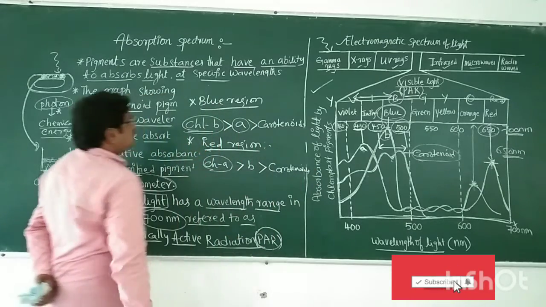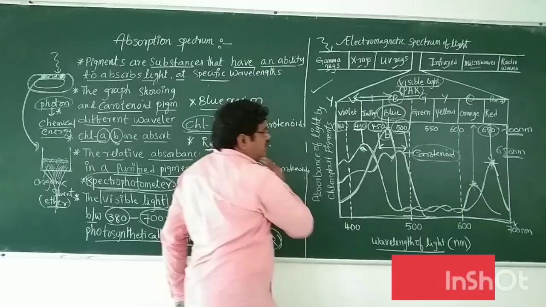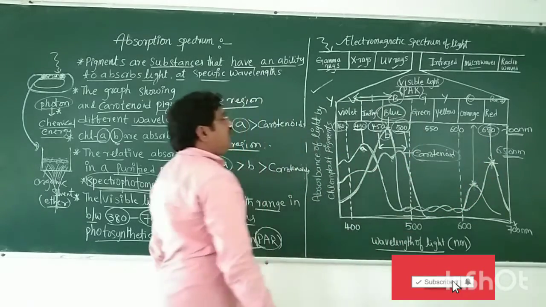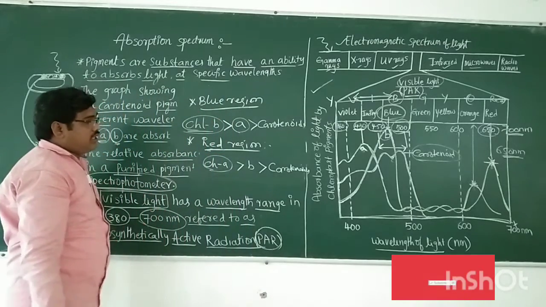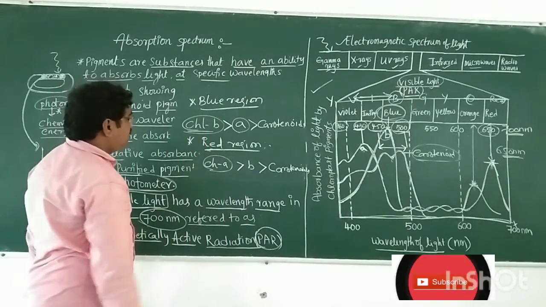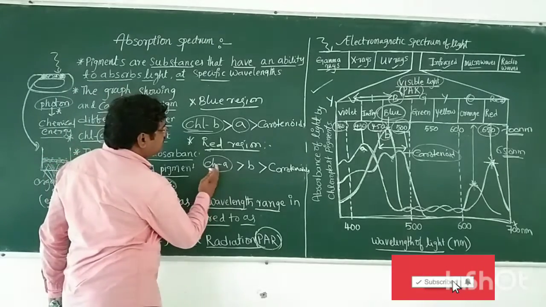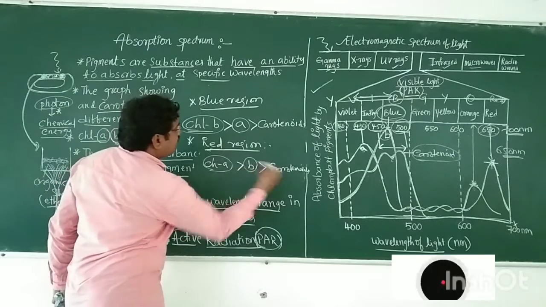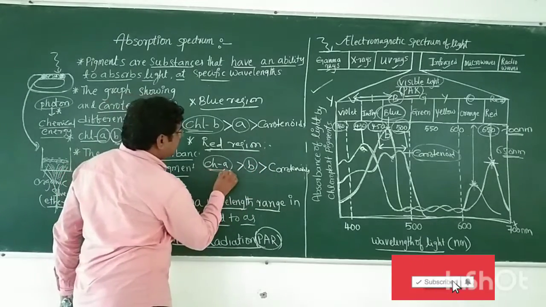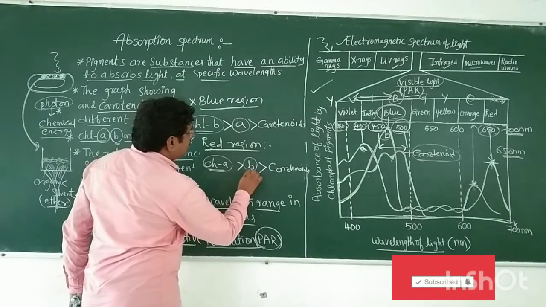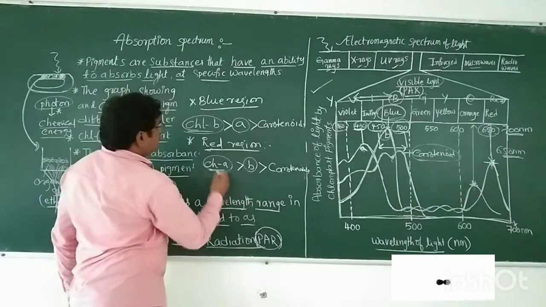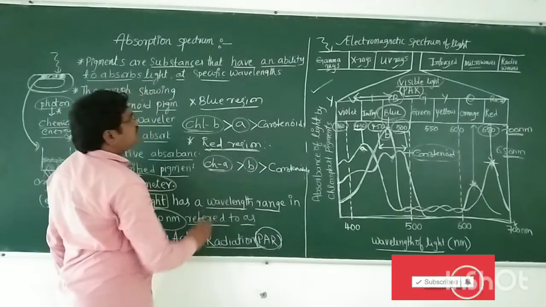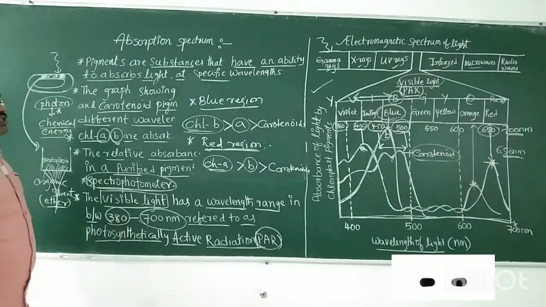So the conclusion is that in the red region, chlorophyll A absorbs more light at 650 nanometers than B, and chlorophyll B absorbs more light than the carotenoids. So this is the order of the pigments' light absorption in the red region of the absorption spectrum.